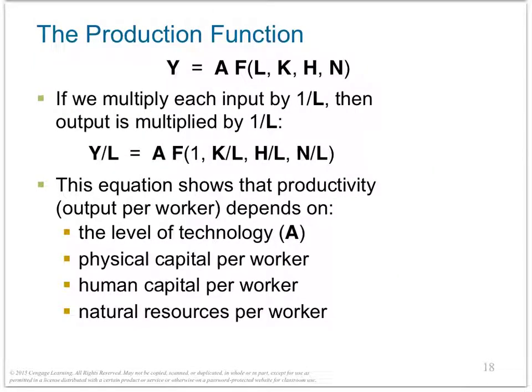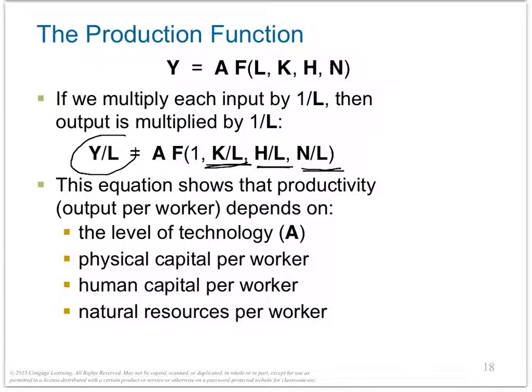And here, from the production function, we can come to the determinants of productivity. How? We are going to divide every variable on this side by L, so we will get per unit of labor. As I said, productivity is per unit of labor, how much output a laborer can produce. So if you do that, you will see that the determinants of productivity can be written in a single equation: K over L, H over L, and N over L.